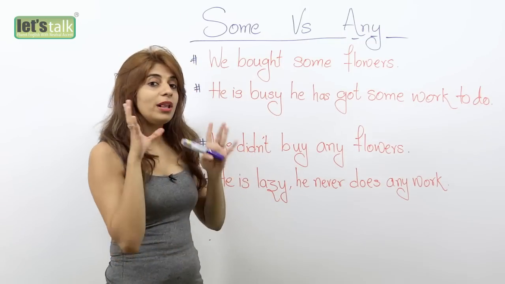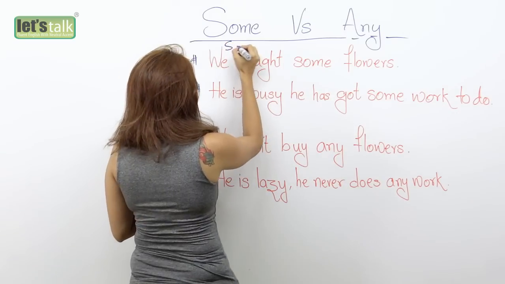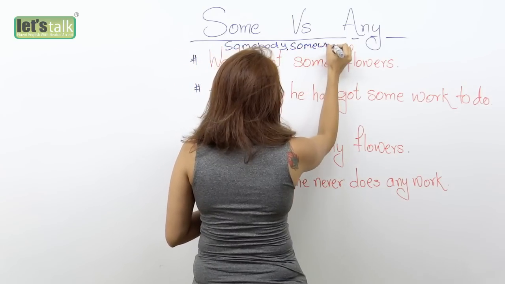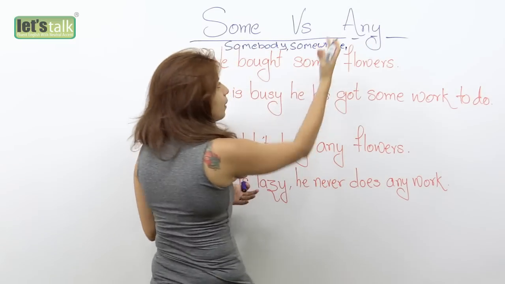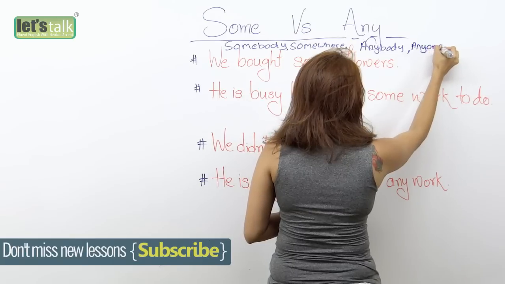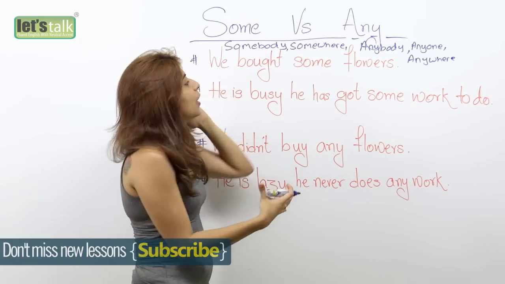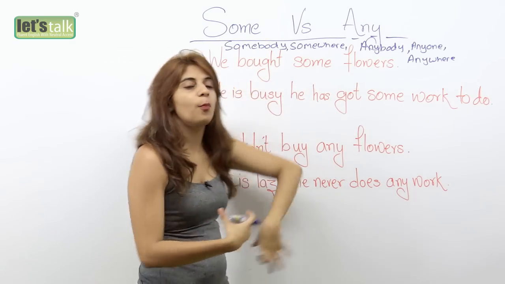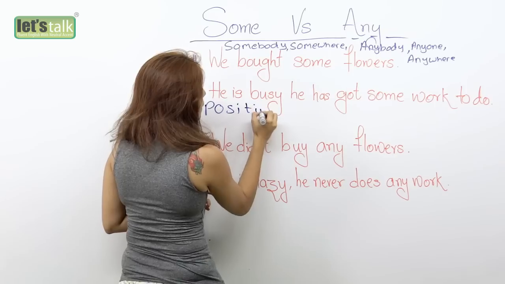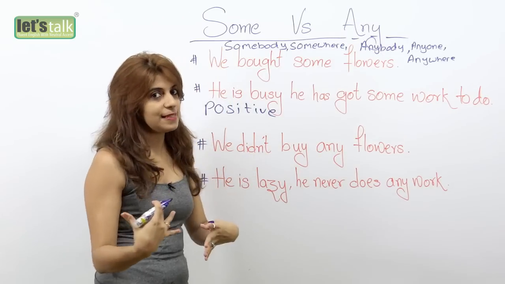The first rule: the word some, along with words like somebody, something, someone, somewhere, are always used in positive sentences, whereas the word any, along with words like anybody, anyone, anywhere, are used in negative sentences. We're going to learn to use these words as well.